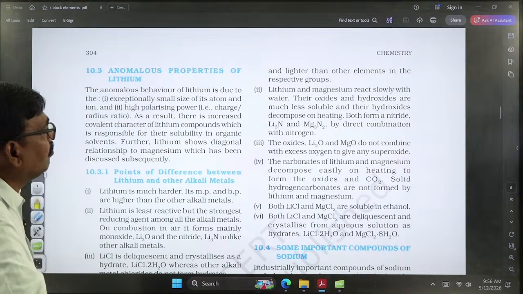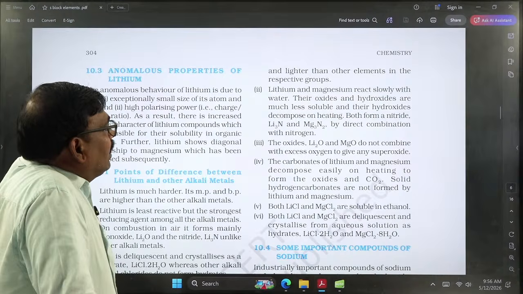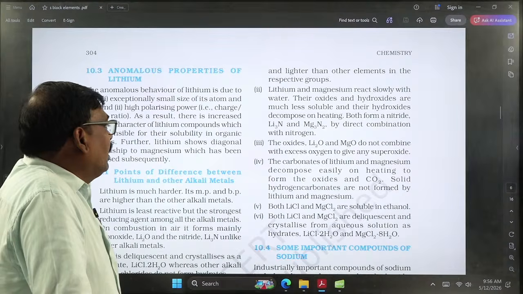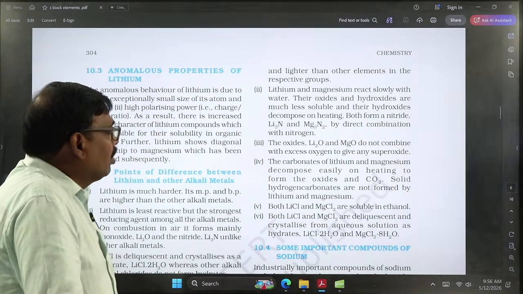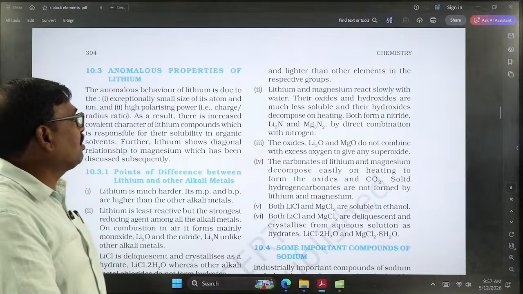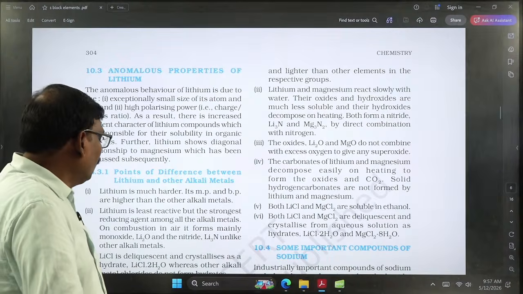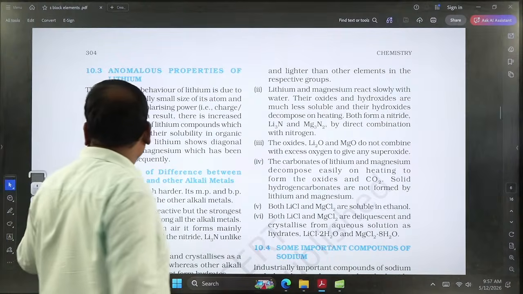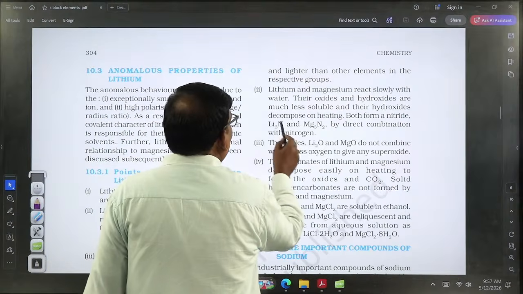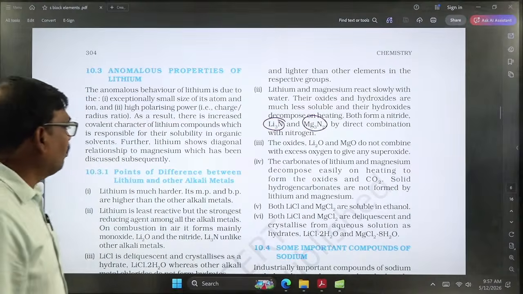Their oxides and hydroxides are much less soluble, and their hydroxides decompose on heating. One more similarity is that both lithium and magnesium can form nitrides by direct combination with nitrogen. So lithium nitride has a formula of Li3N, magnesium Mg3N2. These can be obtained by direct combination.